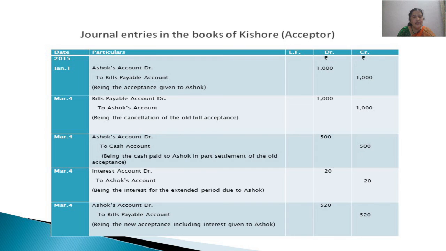Then on March 4th again, Ashok's account debited to bills payable account. So Ashok is a receiver of the benefit and the bill is going out from us. Means Ashok is drawing on us a new bill for 520 rupees. And we have given acceptance and it is going out from our hands once again to the hands of Ashok. But now for 520 rupees, 500 the unpaid value of the original bill, then 20 rupees the amount of interest.